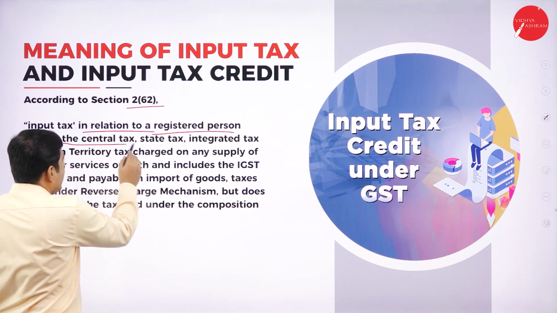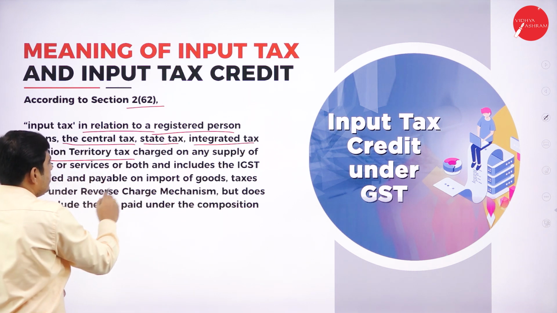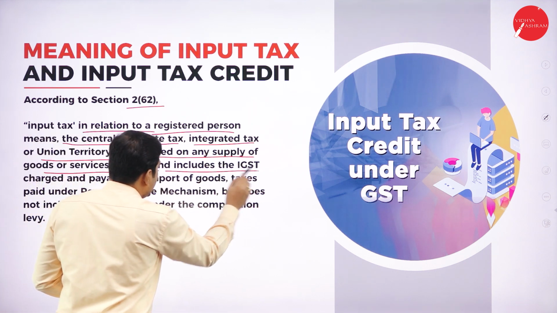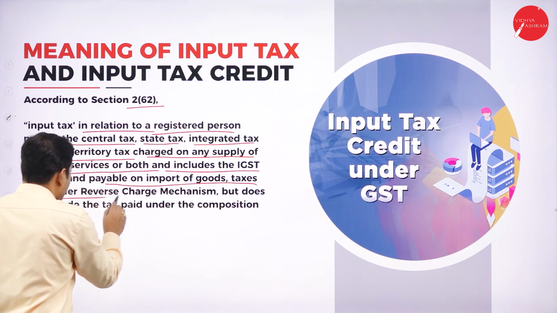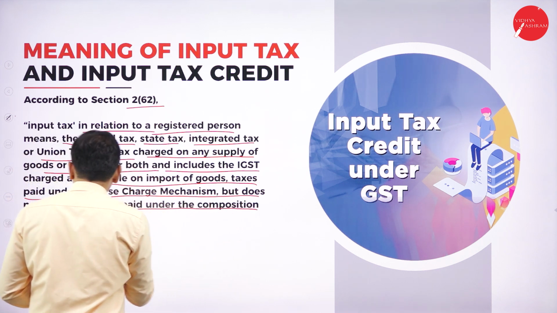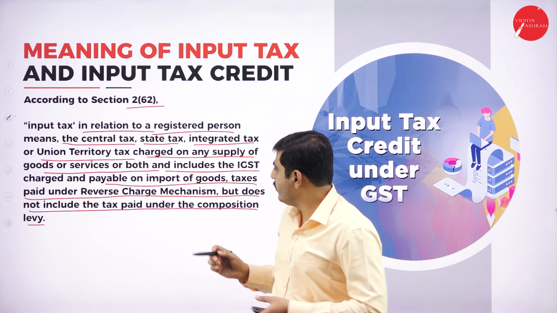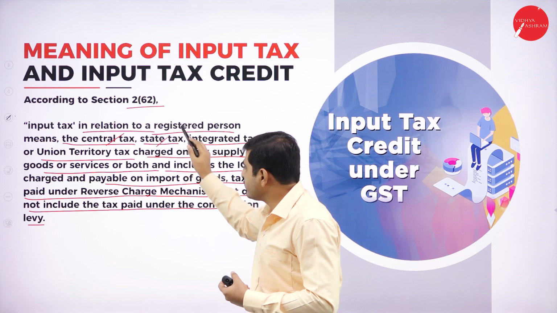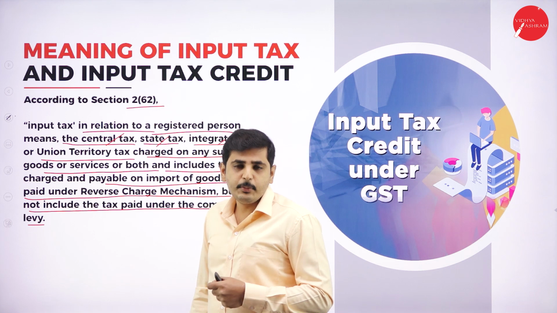It means the central tax, state tax, integrated tax or union territory tax charged on any supply of goods or services or both, and it includes the IGST charged and payable on import of goods and taxes paid under the reverse charge mechanism, but does not include the tax paid under the composition levy. So if you have paid the central tax, input tax credit is available for that. For state tax also, input tax credit is available. Next, for integrated tax (IGST) also, input tax credit is available.